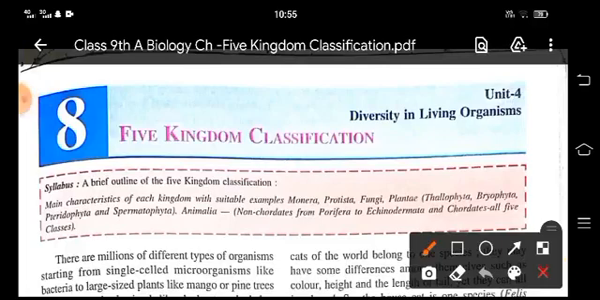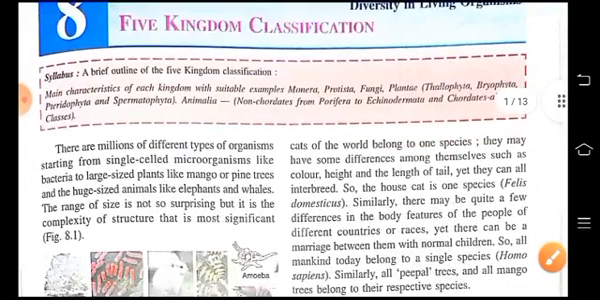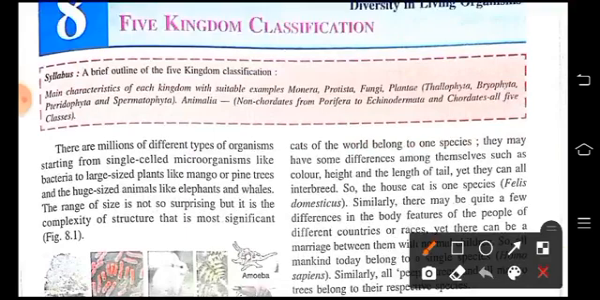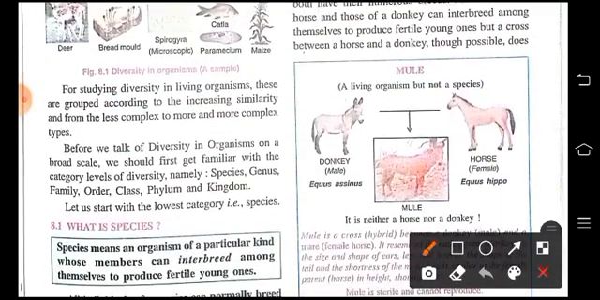So, today we are going to start Unit 4, Diversity in Living Organisms, and the chapter is Five Kingdom Classification. Children, you know that there are millions of different types of animals and plants, from microorganisms to huge animals like elephants and whales, present on this earth. So the range of size is not surprising, but the structure is the most significant. To study diversity in living organisms, these animals are grouped according to increasing similarity, from the less complex to the more complex types.